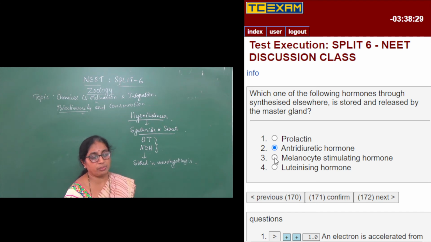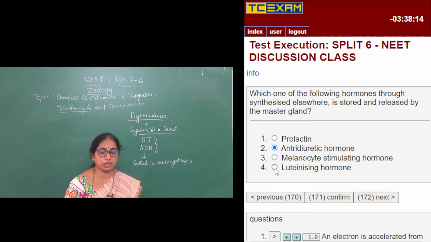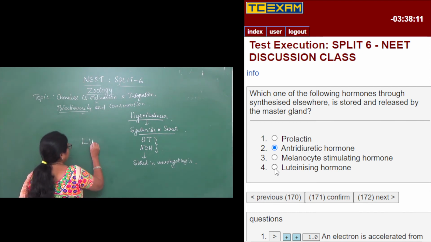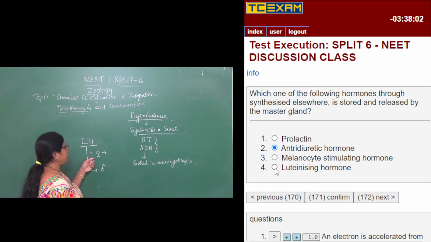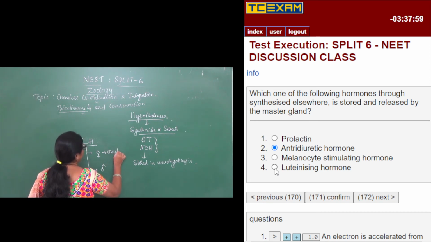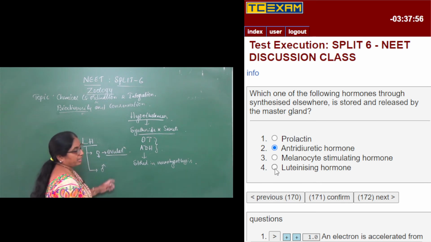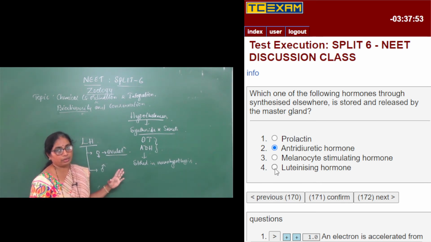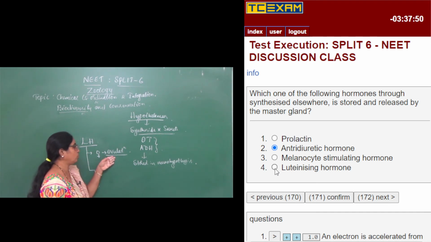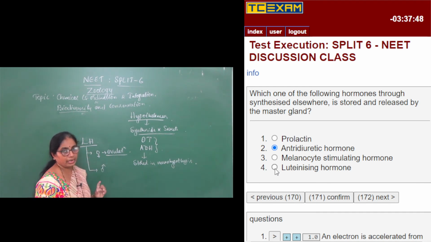So melanocyte stimulating hormone, MSH. The pars intermedia will secrete only one hormone, I told you, which is called melanocyte stimulating hormone, which is concerned with the pigmentation of the skin, right? So luteinizing hormone or LH, I told you LH has two different roles in males and females. In females, it is going to bring about ovulation, that is release of the secondary oocyte from the Graafian follicle on the 14th day of the menstrual cycle. You call it ovulation, which is brought about by LH, right?